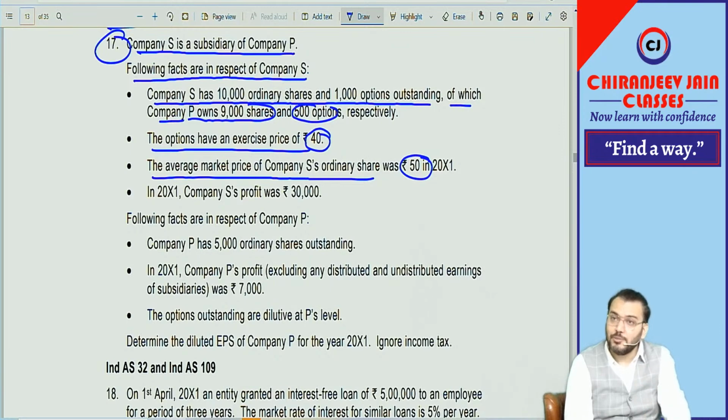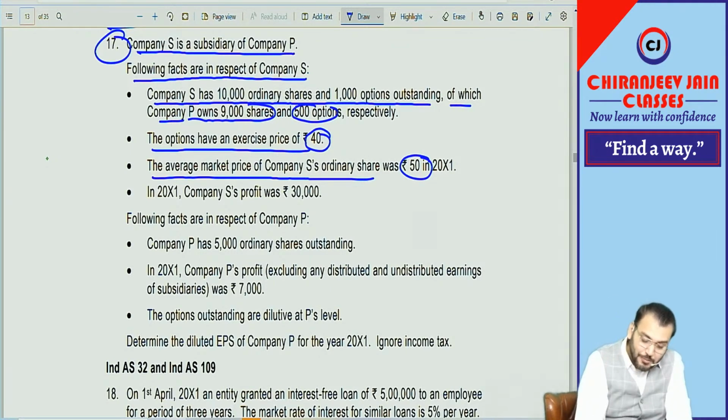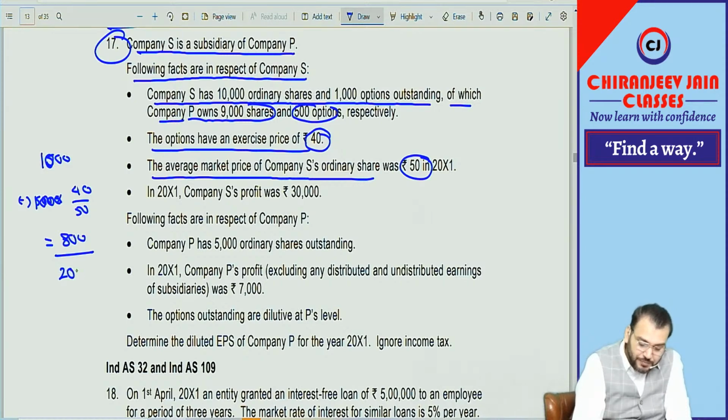So how to calculate the dilutive component? Remember? 1,000 options, from this we minus 1,000 into the exercise price 40 divided by 50. How much is it coming? 800. So what is the dilutive component?